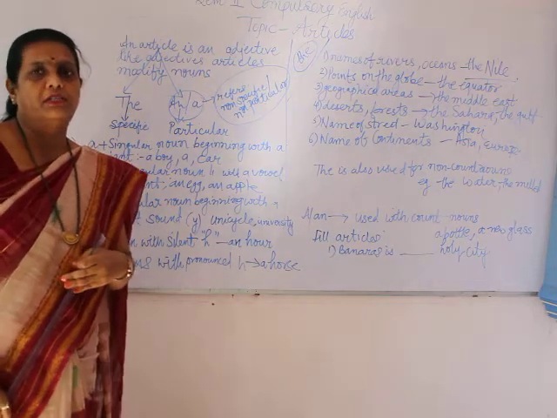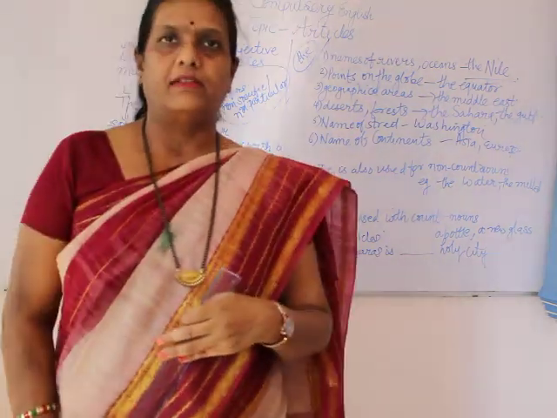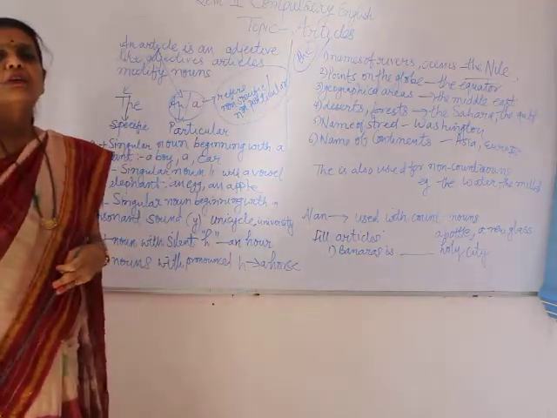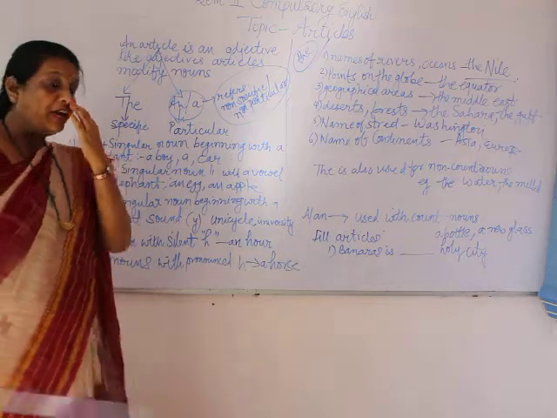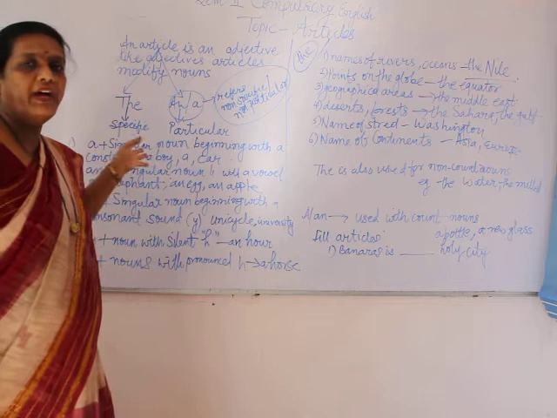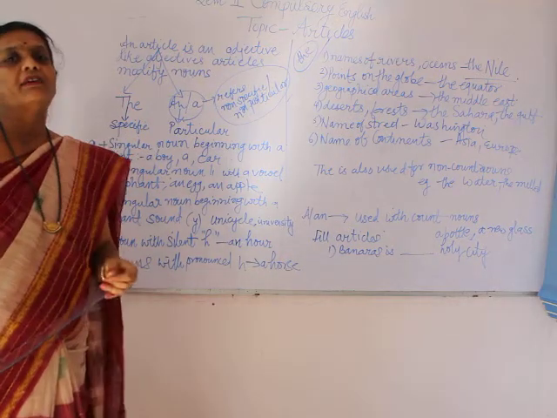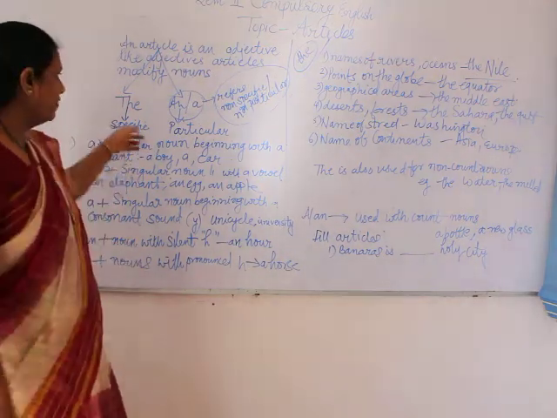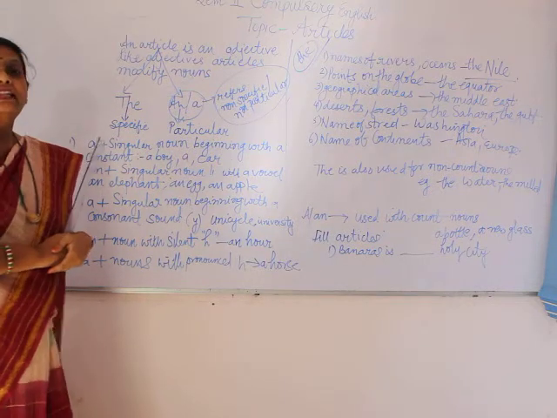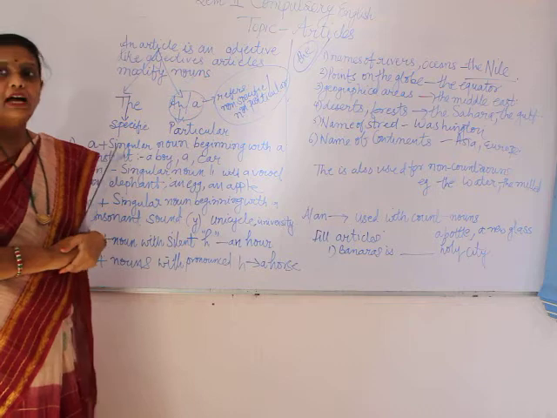Now coming towards, what are the different types of articles? You have studied articles from your childhood, but again as this portion is included, we are going to move ahead. There are 2 types of articles. The is a specific article, and a and an are particular articles.